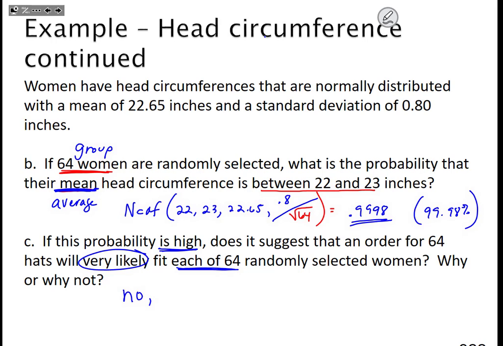Well, no. Because the problem with finding an average is that it doesn't reflect, you might have had somebody with a really small head, somebody with a really large head, but they averaged out to this size. So be careful when you're dealing with individuals versus groups. Is it likely that each of the hats would fit? No, because our probability was an average.